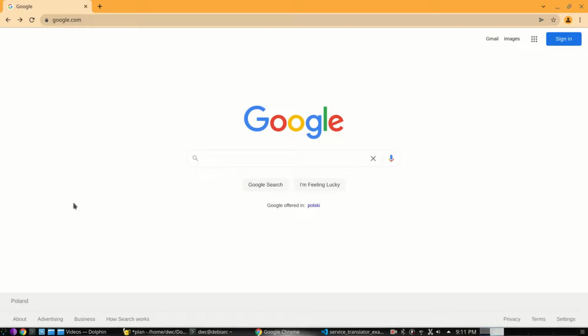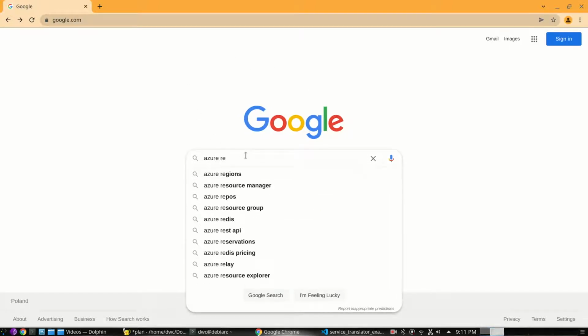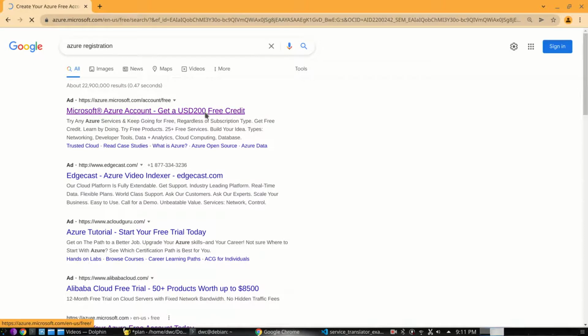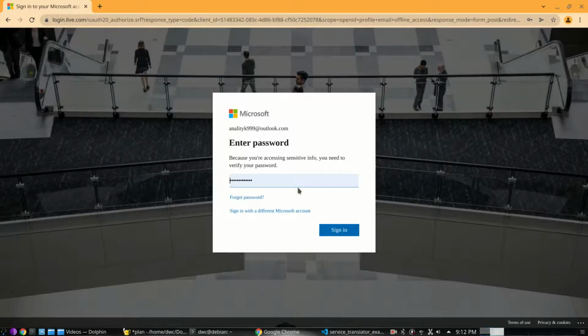Anyone can create an Azure account. You don't need to work in any corporation or be at a university to do so. And thanks to this, each of us can learn how to use Azure at home. It's just enough to go to Google and type Azure registration, and then Microsoft Azure account gets $200 free credits, and here we have a free start in the middle as well. Let's click it. The easiest way is to have a Microsoft account like Outlook.com, which I already have, so I will sign in.